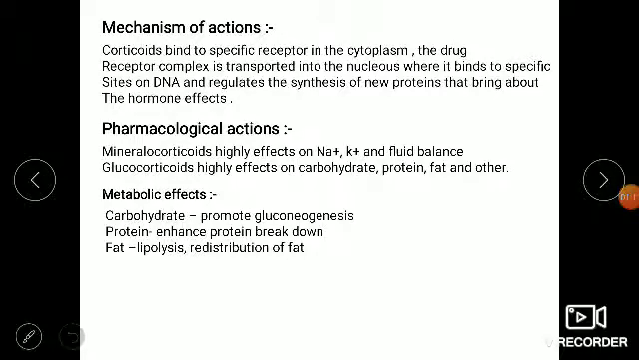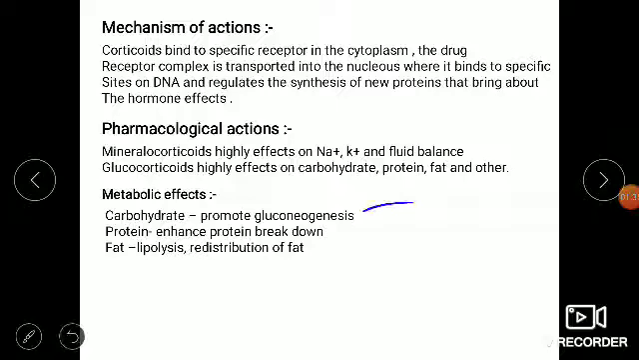Coming to the pharmacological actions, the glucocorticosteroid actions are very important. First I am discussing the mineralocorticosteroid actions. They are highly effective on sodium, potassium and fluid balance. Mineralocorticosteroids increase sodium and water retention. Coming to the glucocorticosteroids, they affect carbohydrate metabolism, protein metabolism and fat metabolism.